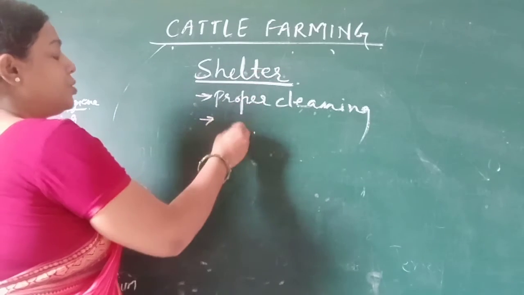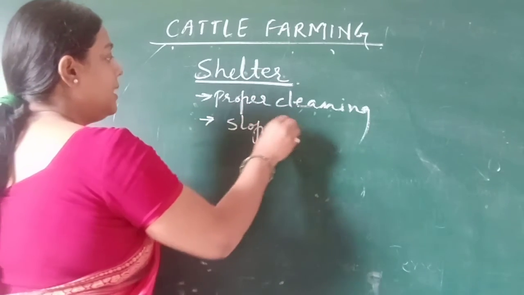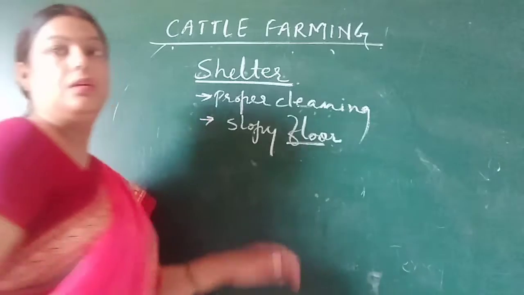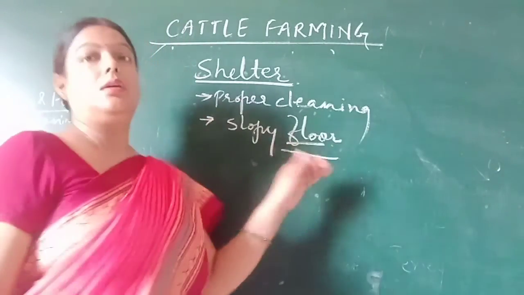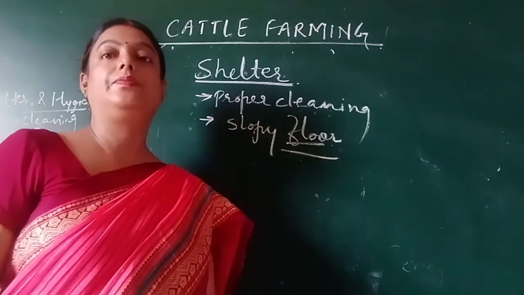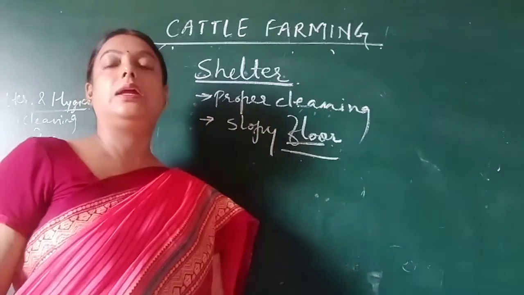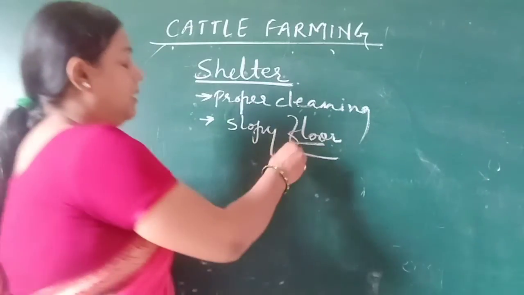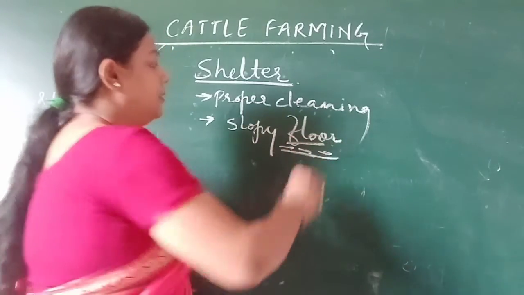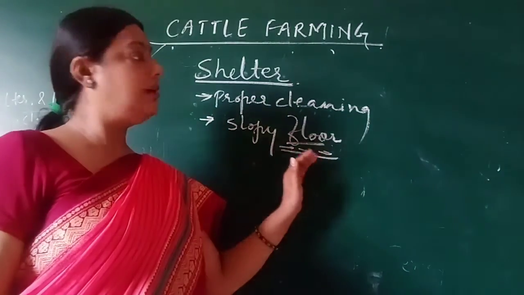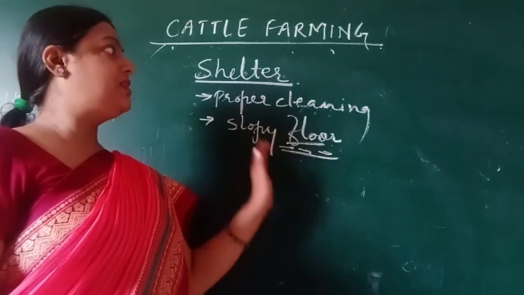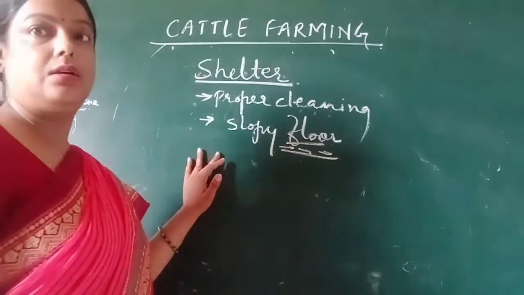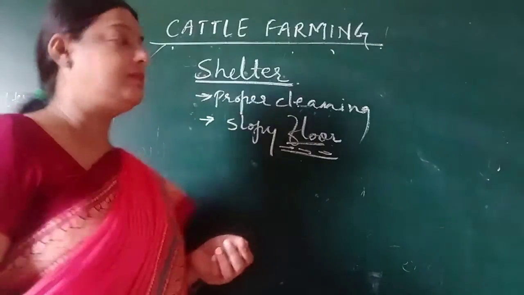Then the shelter should have sloping floors. Children, we all know that cows keep on excreting and urinating. So the sloping floor will cause all the urine and other waste to go away from the place where they are kept, and the place will remain neat and dry, which is very important to keep them free from any kind of disease.